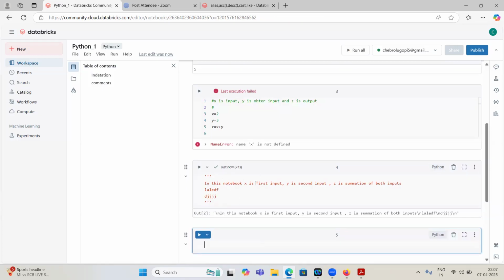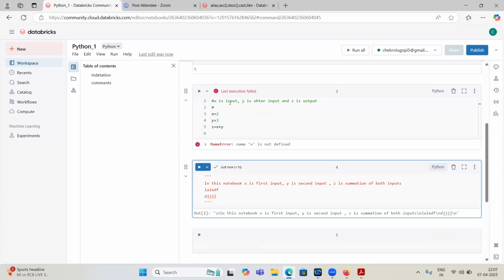So it will treat it as, okay. What will Databricks or Python treat it as? String only. I mean, not string. No, not string. It will treat it as a comment only. Okay. So this is a single line comment.